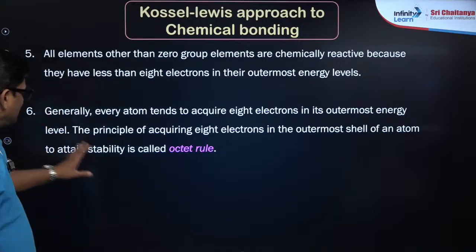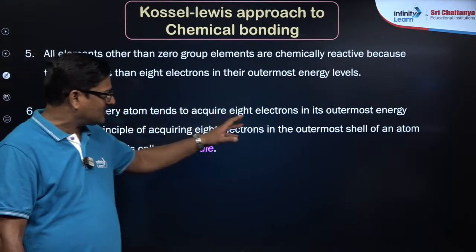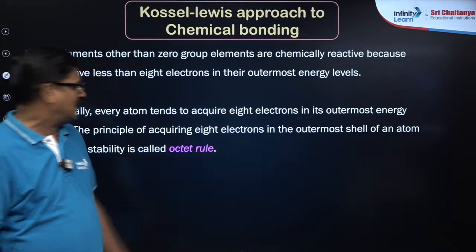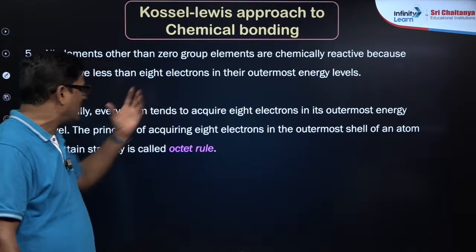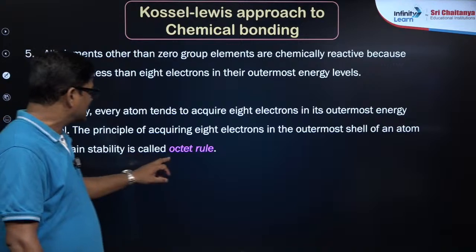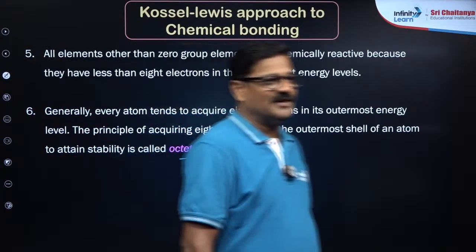So generally every atom tends to acquire 8 electrons in its outermost shell, and the principle of acquiring 8 electrons in the outermost shell of an atom to attain stability is called octet rule, right?